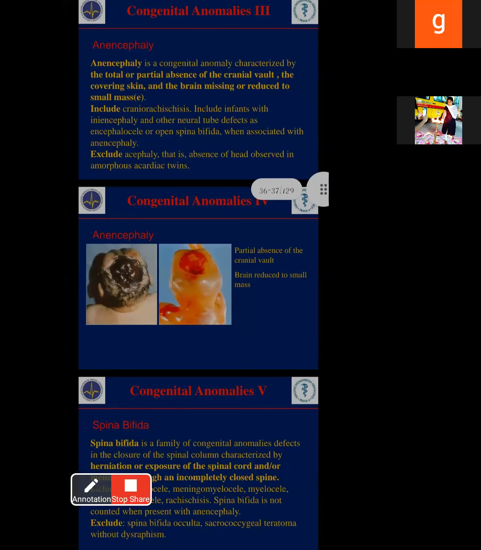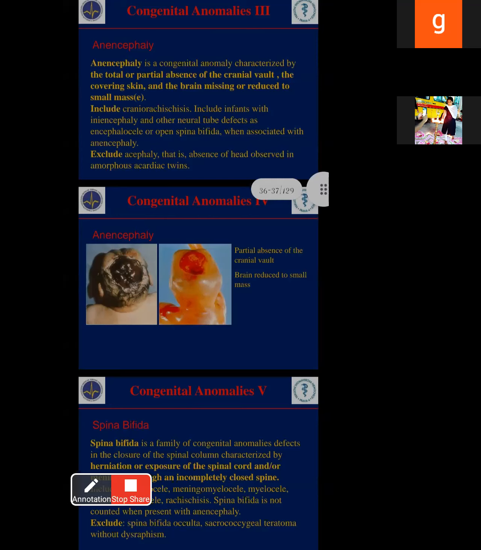Anencephaly mainly affects the enlargement of the skull in childhood. That is the main effect on infants, with anencephaly and other neural tube defects. Neural tube defects mean abnormal nerve defects in infants and adults. That's why they get craniorachischisis and anencephaly.